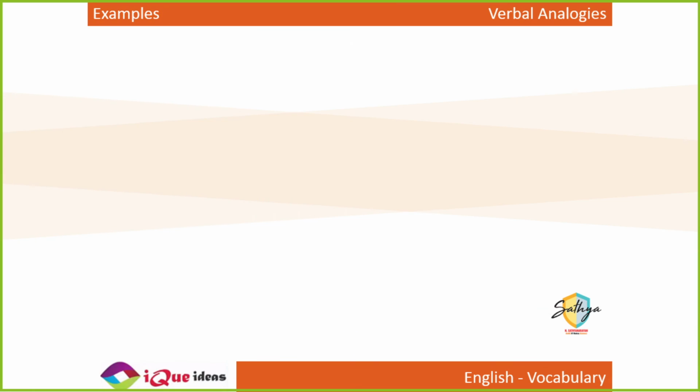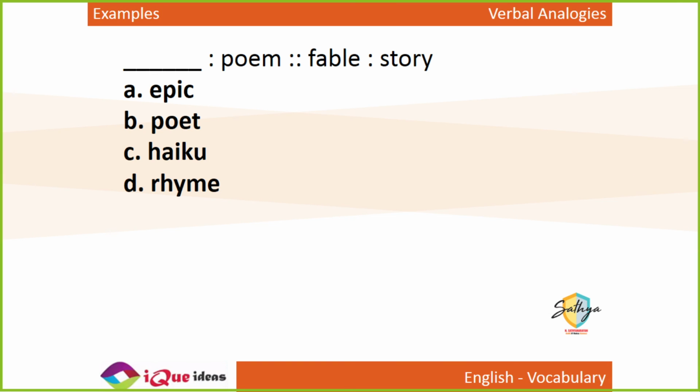Chalo. Dash is to poem as fable is to story. A fable is a type of story. A fable, generally Aesop's stories, like the ant and the grasshopper, the monkey and the cat, the grapes are sour. All these stories from which we get some lesson, right? These are fables. So fables are nothing but a type of story.